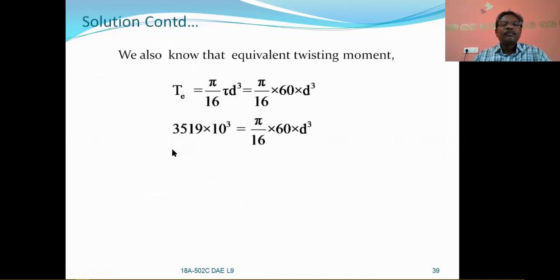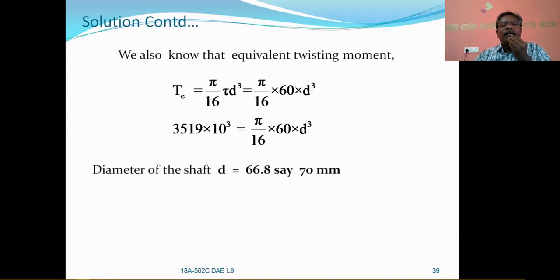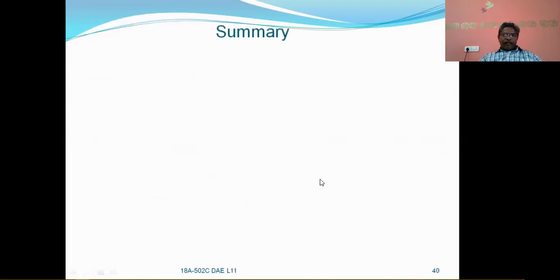Now let us assume Fs or tau as 60. Substituting in Te is equal to pi by 16 tau d cube, and assuming tau as 60, you will get D is equal to 66.8 mm, rounded up to the next higher ten, that is 70 mm. With this, we completed the discussion so far.